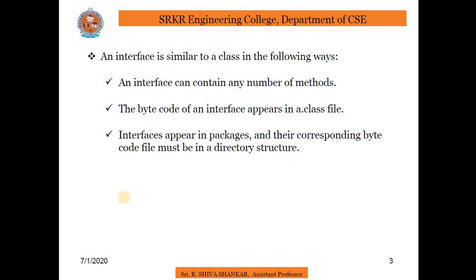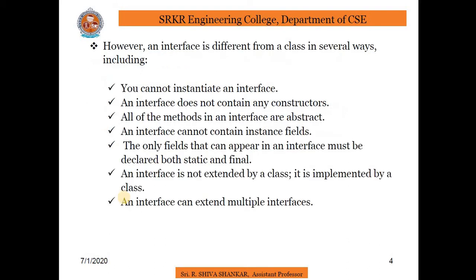The bytecode of an interface appears in a .class file. Interfaces appear in packages, and their corresponding bytecode file must be in a directory structure that matches the package name.